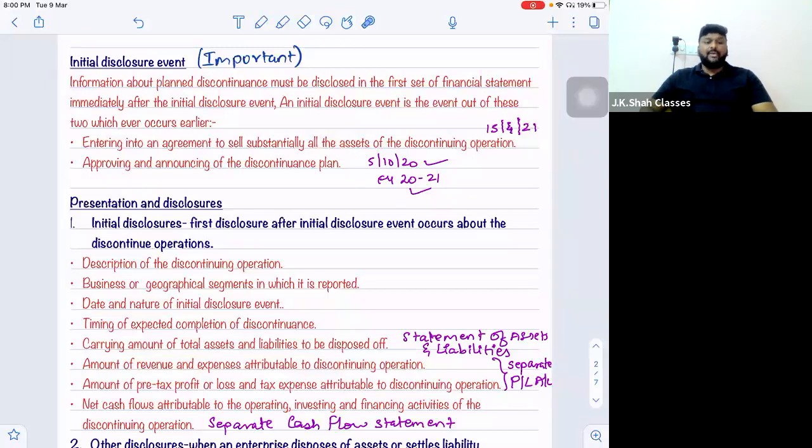Now somebody is asking me, if you enter into agreement first and after that shareholders do not agree, sir, then that is not our lookout in this chapter at least. Then if there is any dispute raised, they can go to the court of law. But technically it is just a segment of the enterprise, not the whole enterprise. So shareholders will not take that so seriously. I'll simply say Tata Motors is going to demerge, right? Everybody is happy. And if anybody is not happy, they can always go to the court. That is your choice. But that is not our point of agenda over here. Right? So when the initial disclosure event takes place, from that financial year, you should start disclosing.